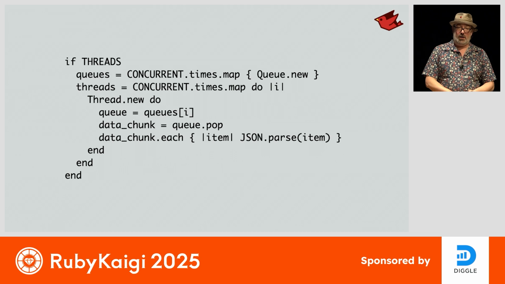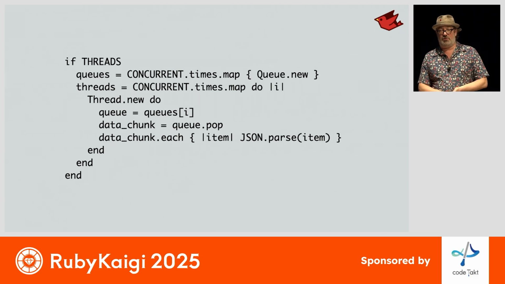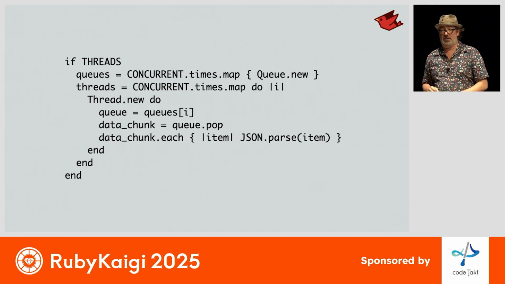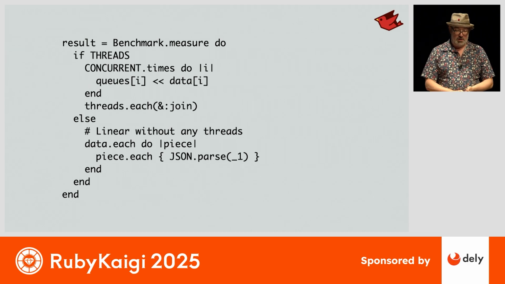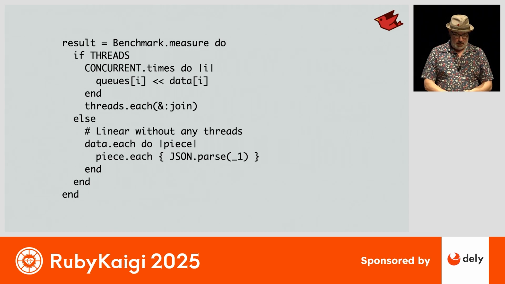So a little benchmark contributed by Masha here. We played around with doing threads versus Ractors to see what kind of performance we'd get on CRuby versus JRuby. So for a certain number of threads, we're going to spin them up. They're going to sit and wait on a queue to get data, to get work to do. When they get that work, they're going to parse that JSON, and then we'll deal with it later. So here is the benchmark. If we're running with threads, we're just going to feed chunks of that data into the threads, let them chew on it and parse it. Otherwise, we'll just do it in a linear way.